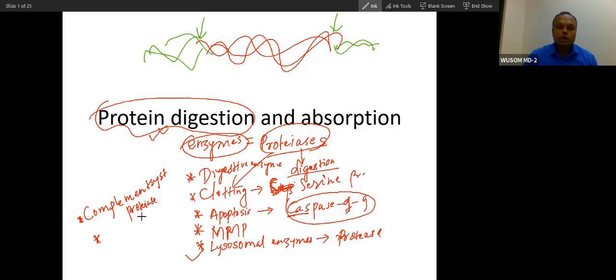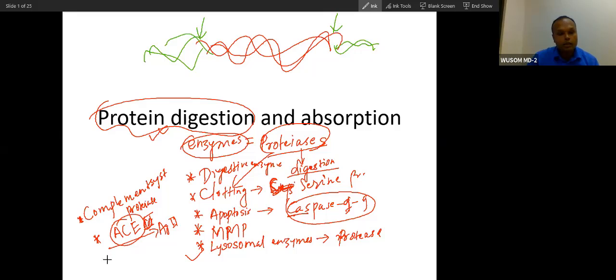You have studied angiotensin converting enzyme, ACE, not ACE2, that is present in your lungs, that converts angiotensin 1 to angiotensin 2. So this is also a serine protease.